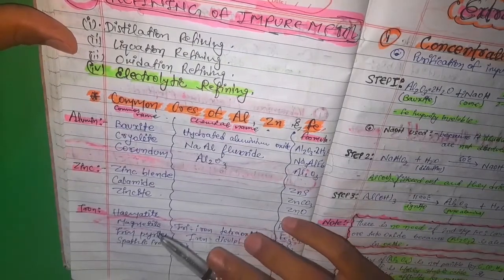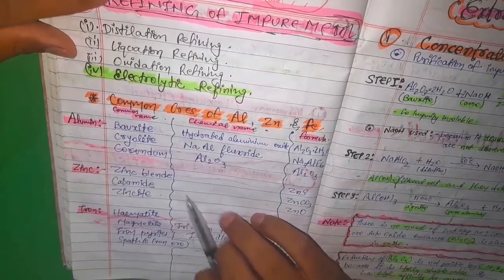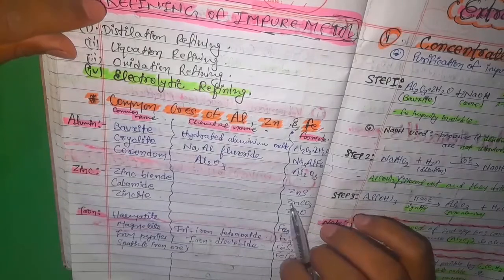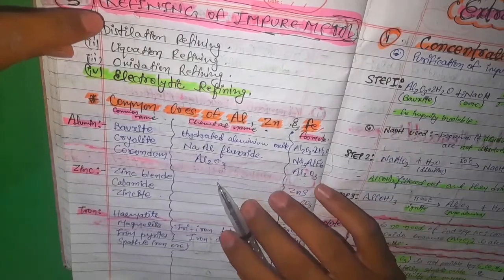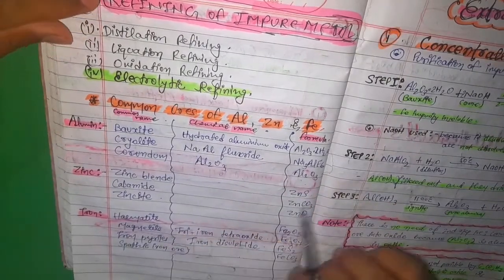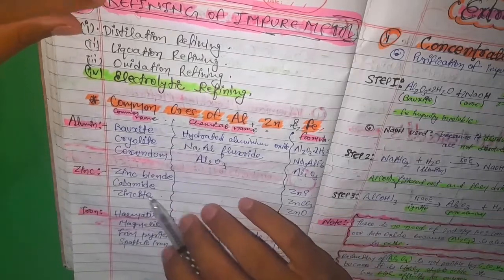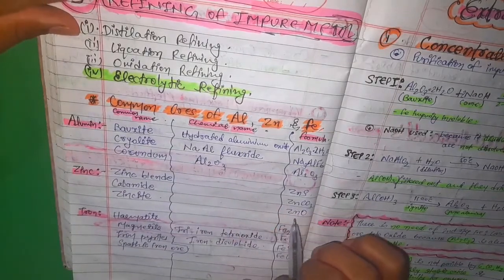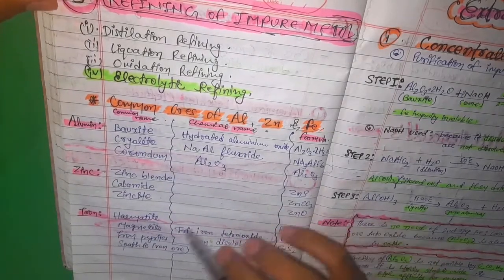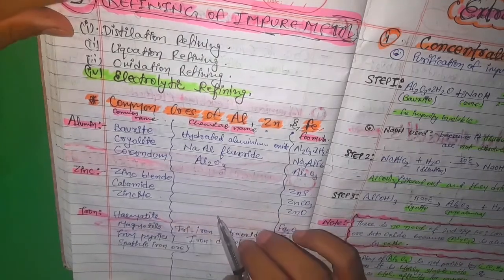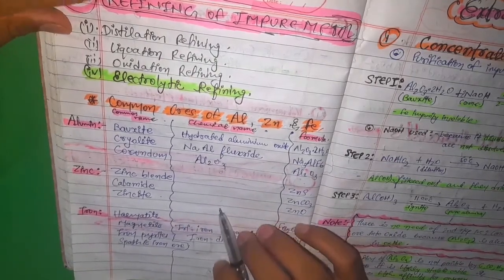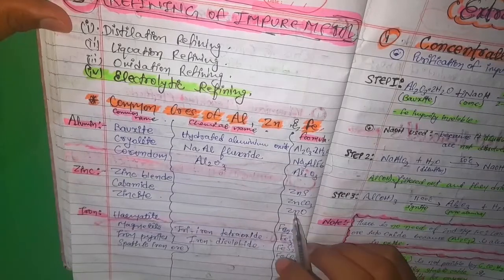Now for zinc, zinc blende is the common name, and the chemical name is zinc sulfide, ZnS. And calamine, its chemical name is zinc carbonate and its formula is ZnCO3. And zincite, its chemical name is zinc oxide and formula is ZnO.